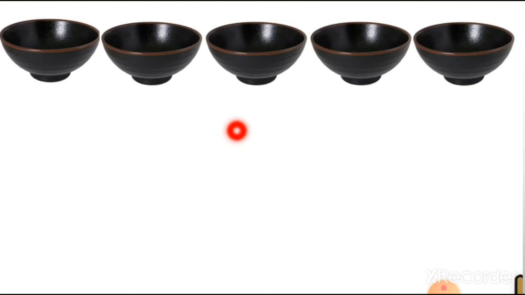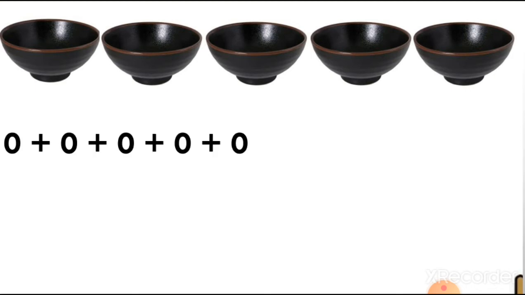So we are adding 0 five times because there are 5 bowls. You can see 1, 2, 3, 4 and 5. It means we are adding 0 five times. 0 plus 0 plus 0 plus 0 is equal to 0. However many times you are adding 0, you will get the answer only 0.